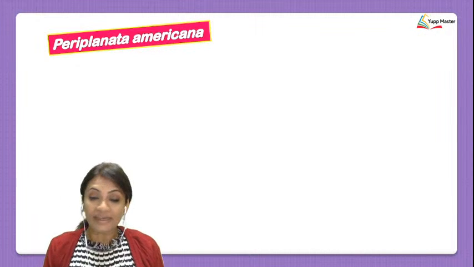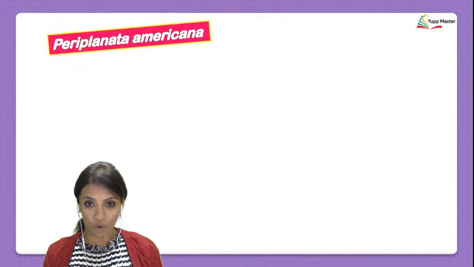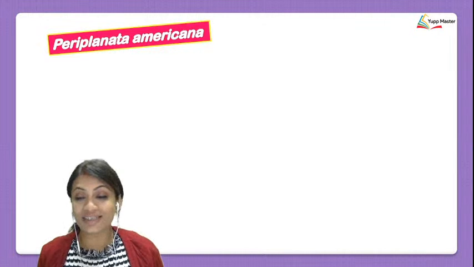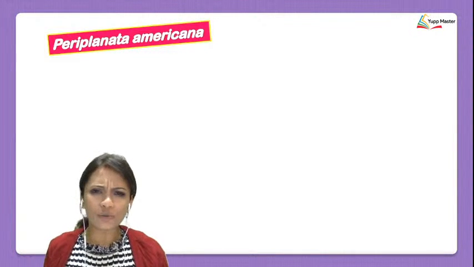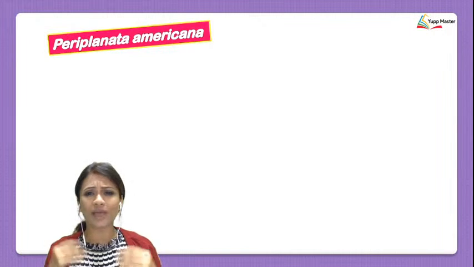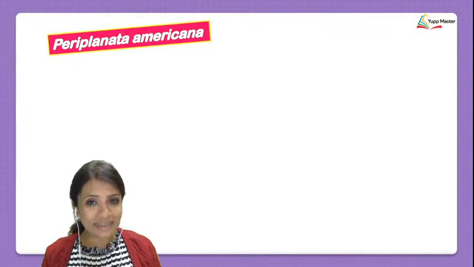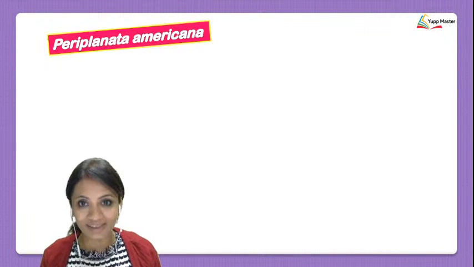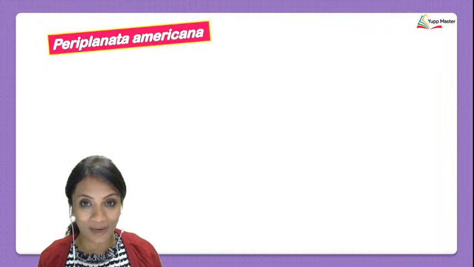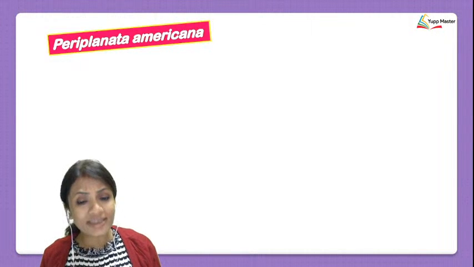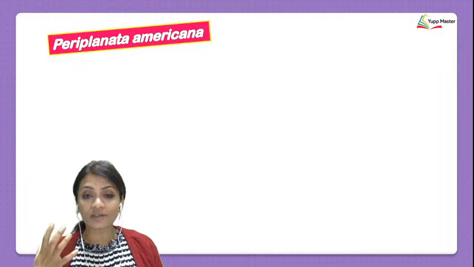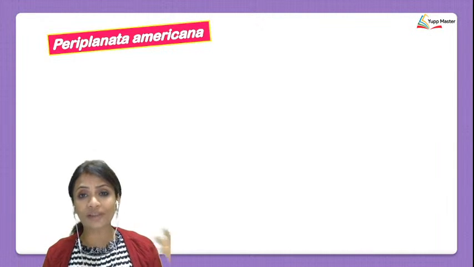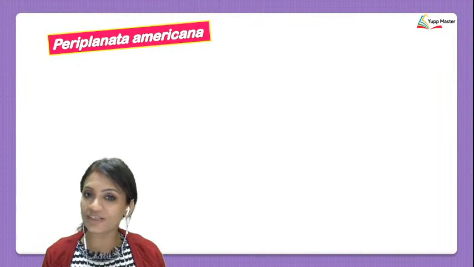Well, many times many children ask me, ma'am, why cockroach? Of all the animals around us, why cockroaches? Well, the only reason that I can give you is that cockroaches are found everywhere. Just look around you, go to any country on this earth, go to any city in this town, everywhere you will see that cockroaches are present. So I guess that is the basic reason why we're going to be studying the cockroach. What is their body actually made up of, which is the reason why these animals are able to survive everywhere, whether it is the coldest climates or the warmest climates? You will always find a cockroach there.